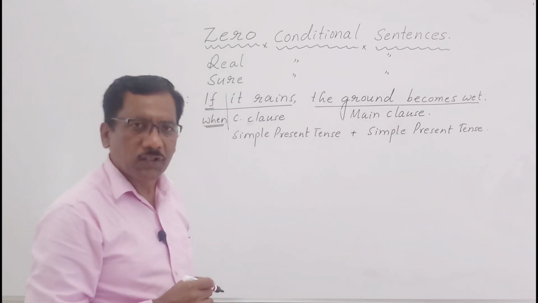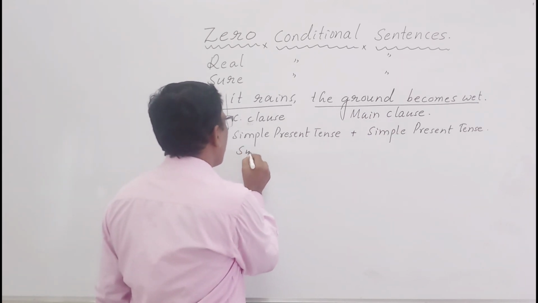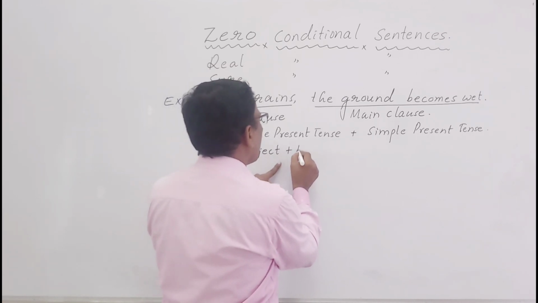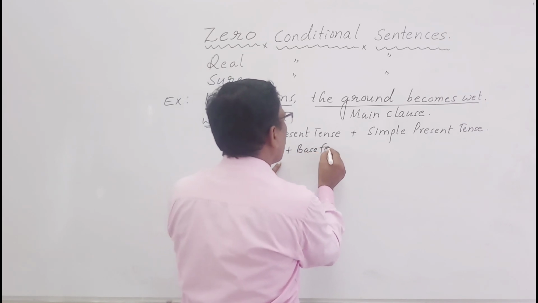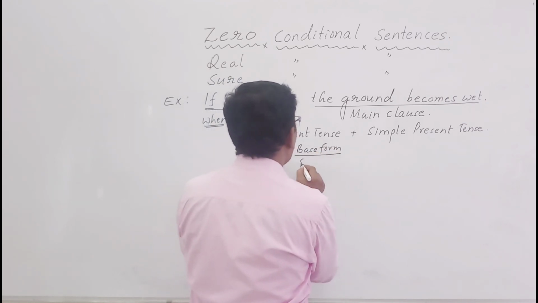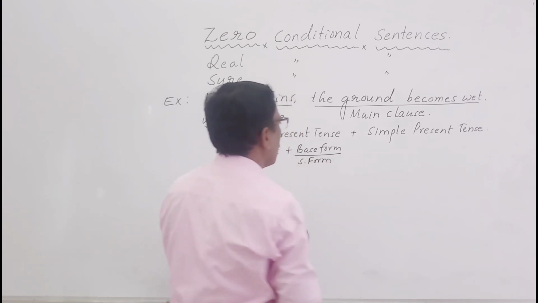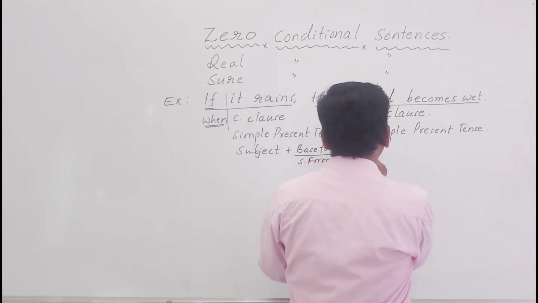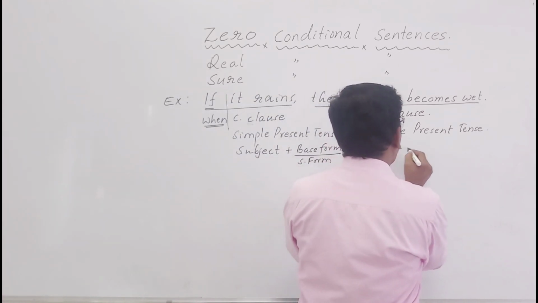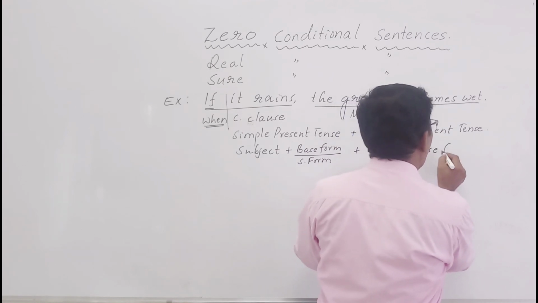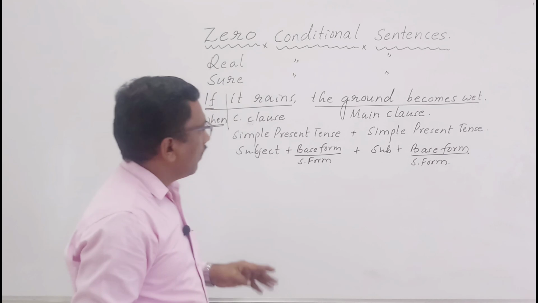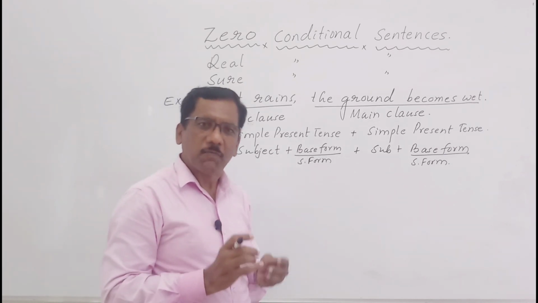In the simple present tense structure, the subject will be followed by either the base form or the s form. This is one thing we have to keep in mind.